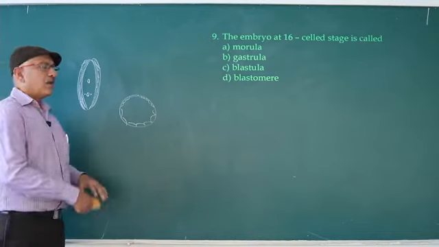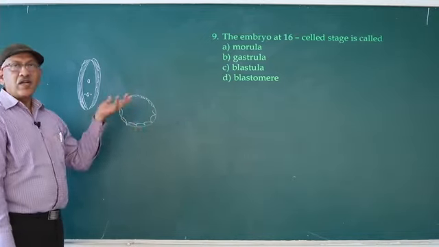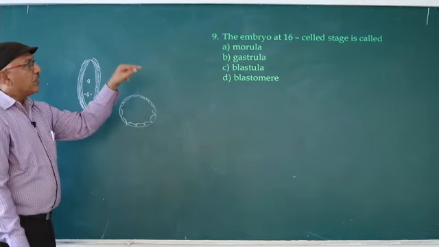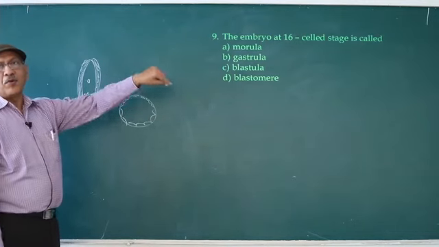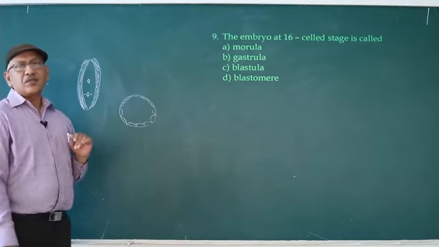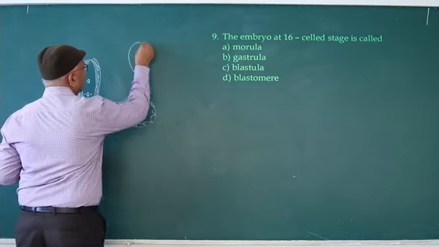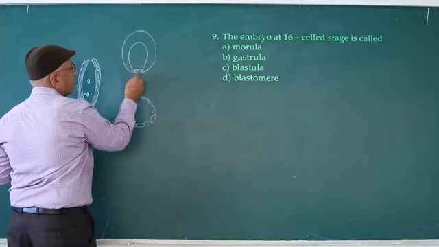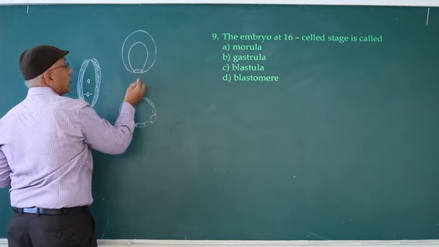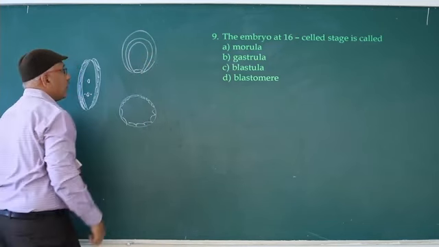Blastula stage is not seen in human. Actually, we are discussing this question under human reproduction, so you should remember what is applicable to human beings. In human beings, blastula stage is absent. Gastrula: 2-layered gastrula and 3-layered gastrula. 2-layered gastrula has outer ectoderm, inner endoderm. 3-layered gastrula has mesoderm between ectoderm and endoderm.